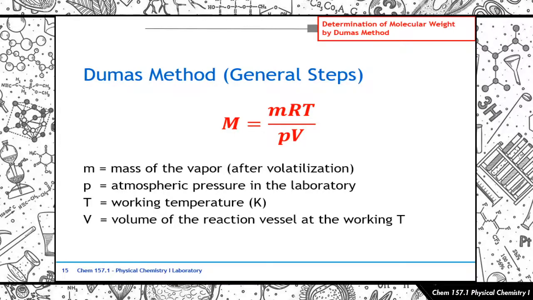Then yung letter V, yan naman yung volume of the reaction vessel at the working temperature. So important din yan, ha? The volume of the reaction vessel at the working temperature. So I guess here, kasi you're going to have to know the volume of your reaction vessel mo. So in the case of the previous slides, nakita nyo that yung reaction vessel was an Erlenmeyer flask. So dapat alam nyo yung volume niya at the working temperature.